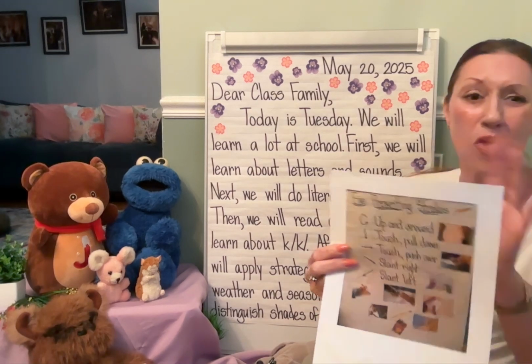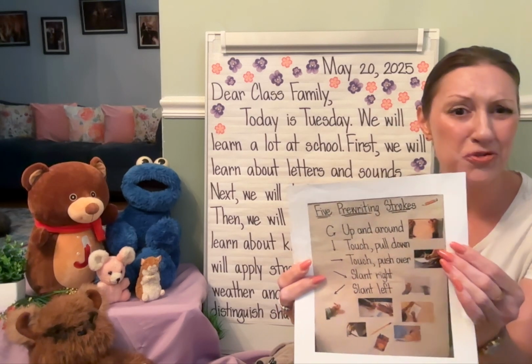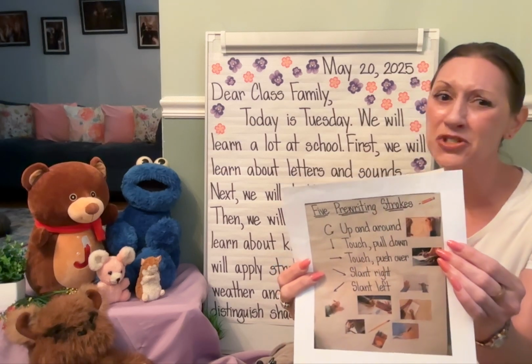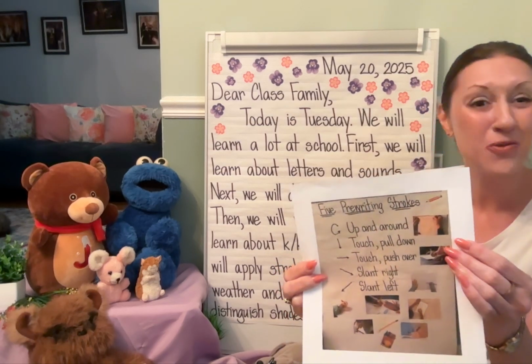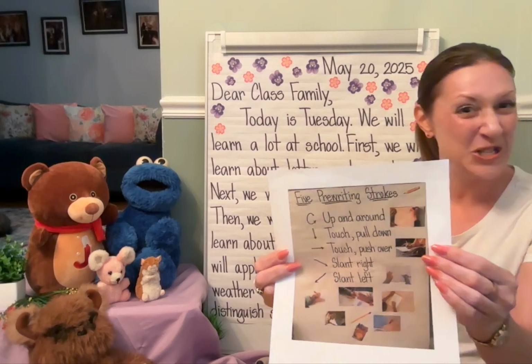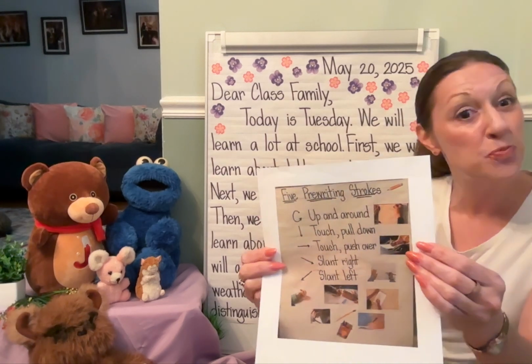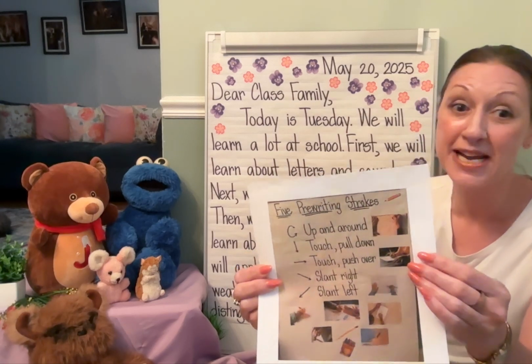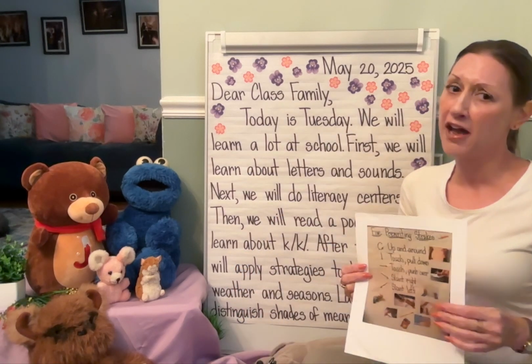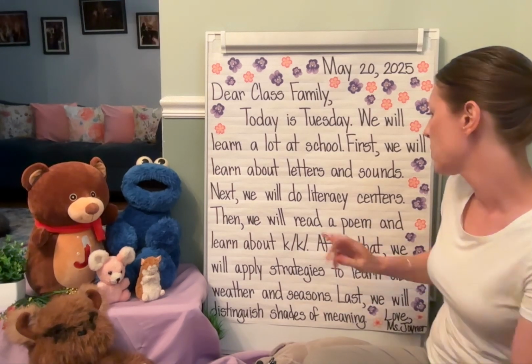All day long, we're always using the 5 pre-writing strokes. This is what good writers use when writing letters, drawing pictures, and writing numbers. We have up and around, touch, pull down, touch, push over, slant right, slant left. Good writers know how to use the 5 pre-writing strokes.